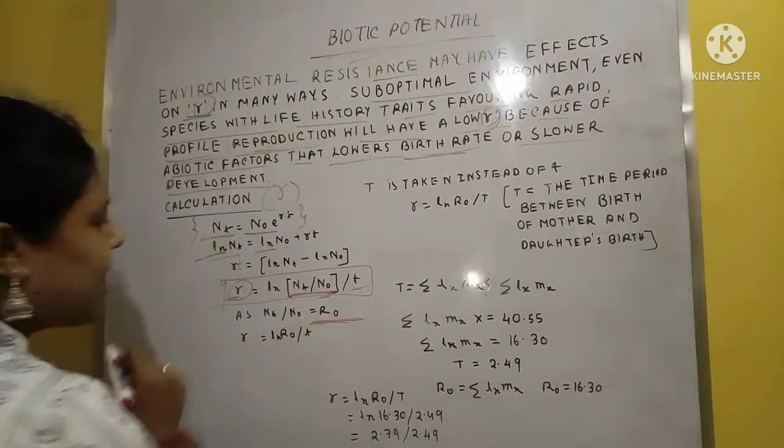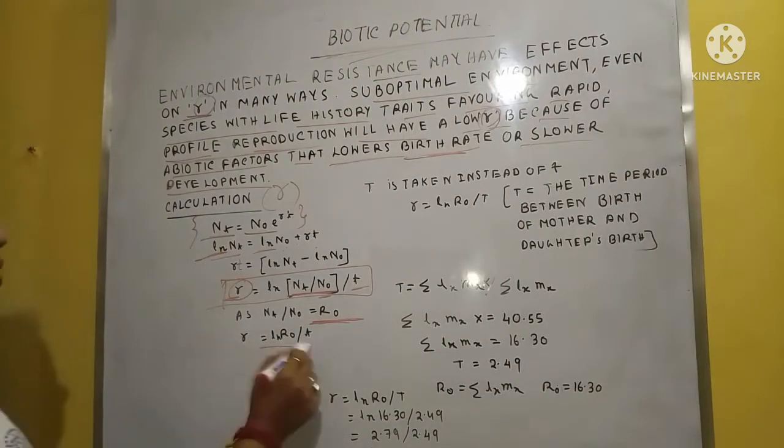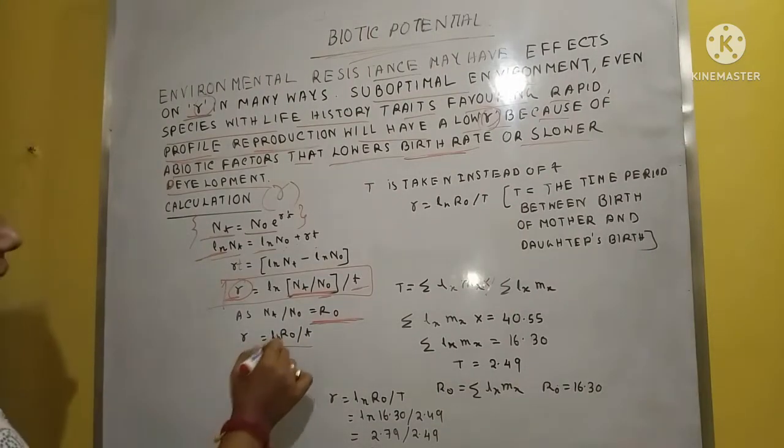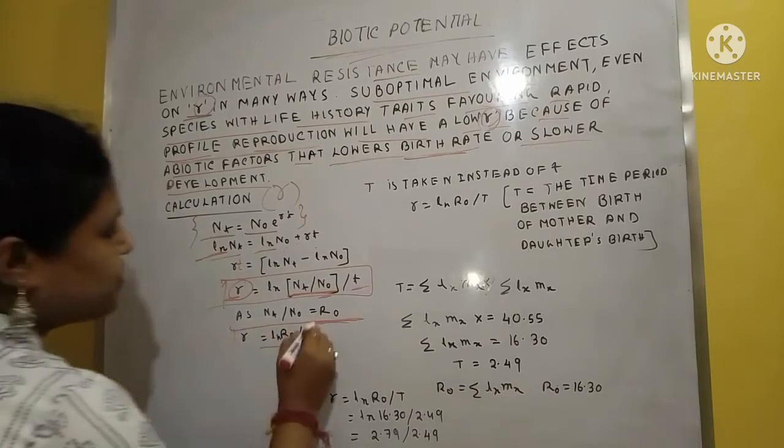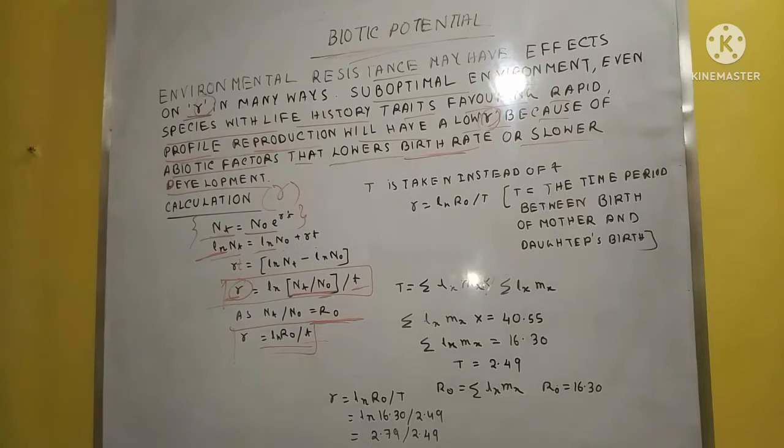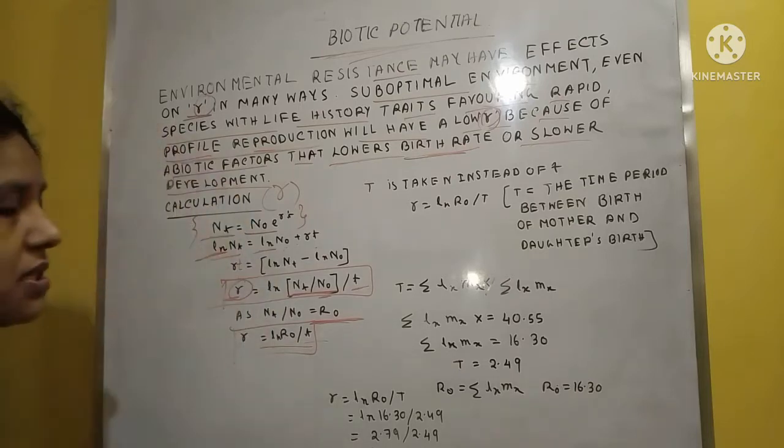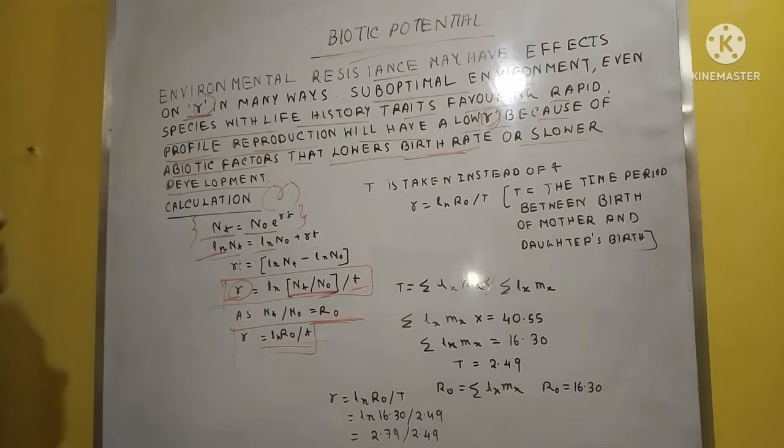So we can write r equals ln R0 by T. I already explained what R0, Nt and N0 are, just before this part.